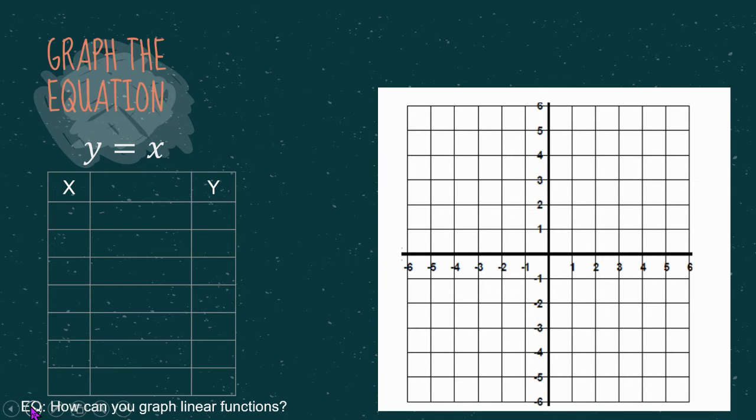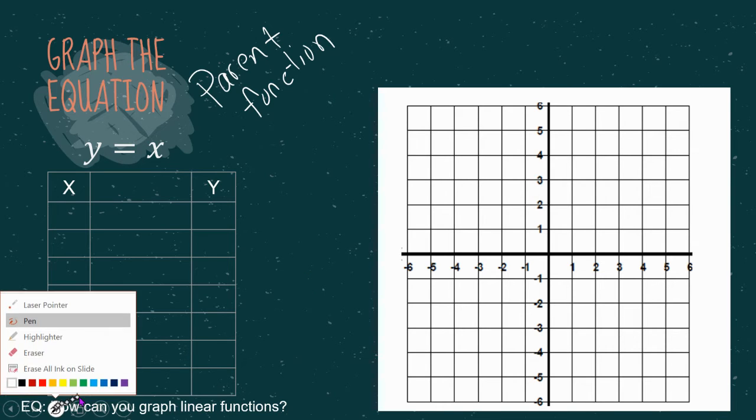All right, so we're going to graph y equals x. This is called a parent function. And the reason for that is this is as easy as a line can get. Okay, you cannot graph anything easier than y equals x. And we call it a parent function because then we put numbers in front of the x. We put numbers after the x. But this is as basic as it gets.